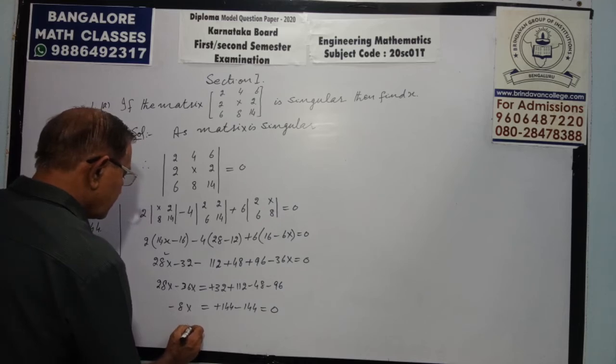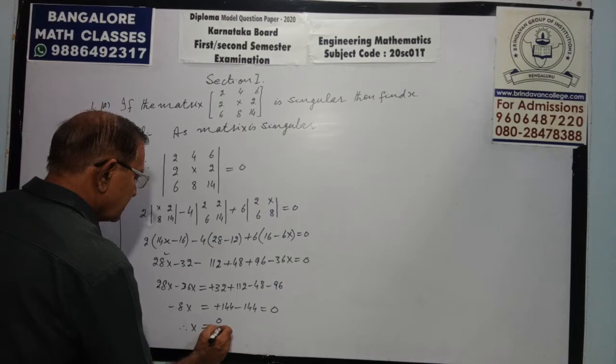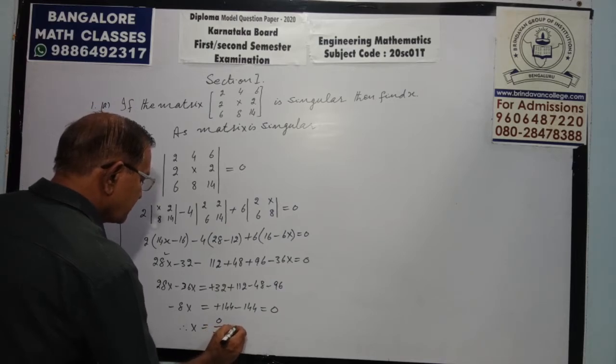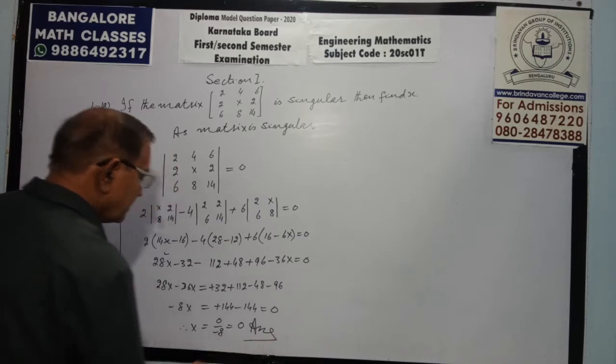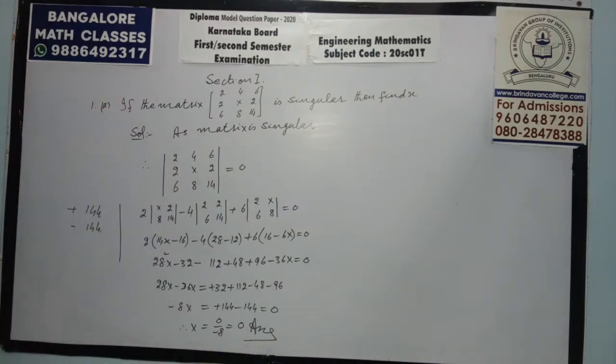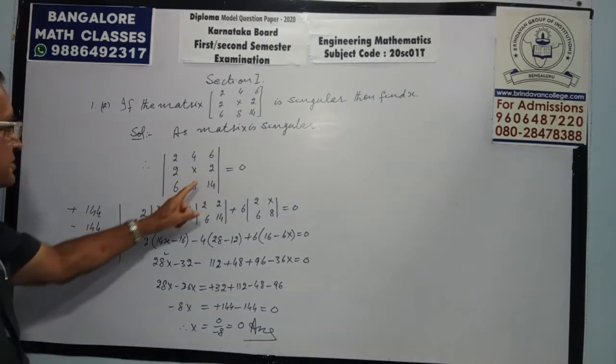Therefore x will come out to be 0 by minus 8, that is 0. So the value of x will come out to be 0. See once again how I have solved. A matrix is singular if its determinant is 0.